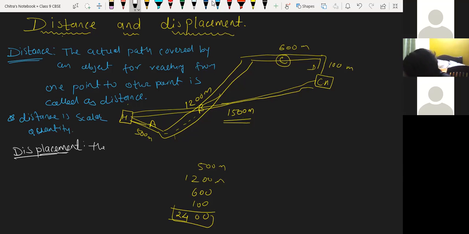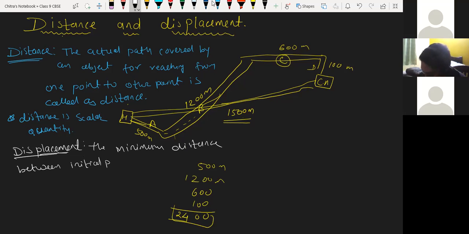The shortest distance, or the minimum distance, between the initial point to the final point is called displacement.